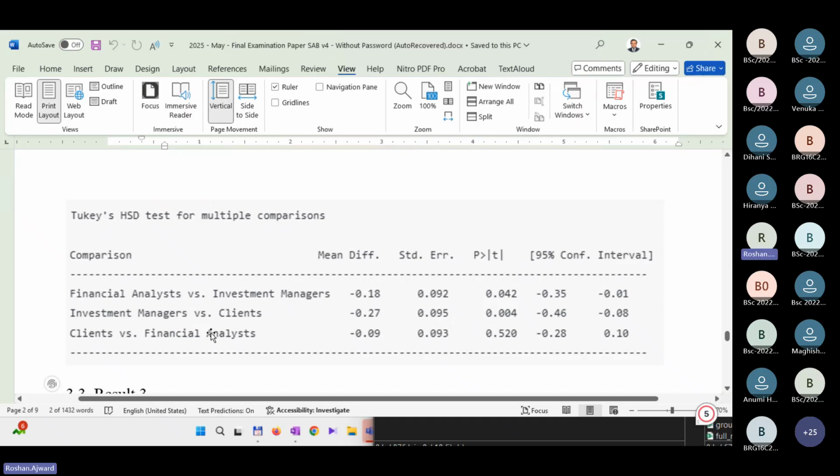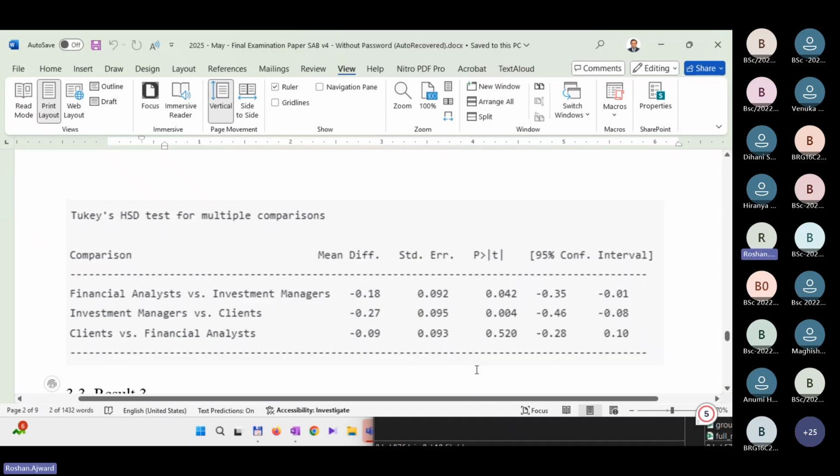How about clients and financial analysts? Is there a significant difference? No. So it seems internal and external people have differences, isn't it? Financial analysts and clients are external, investment managers are internal. In investment managers and clients, internal and external, there is a difference, but client and financial analyst seem to have similar perceptions related to the system because there's no significant difference.